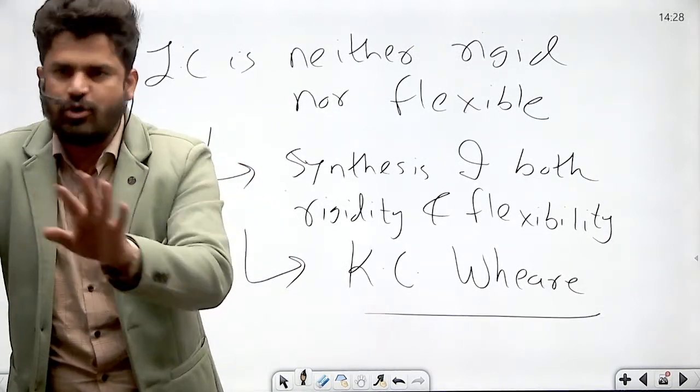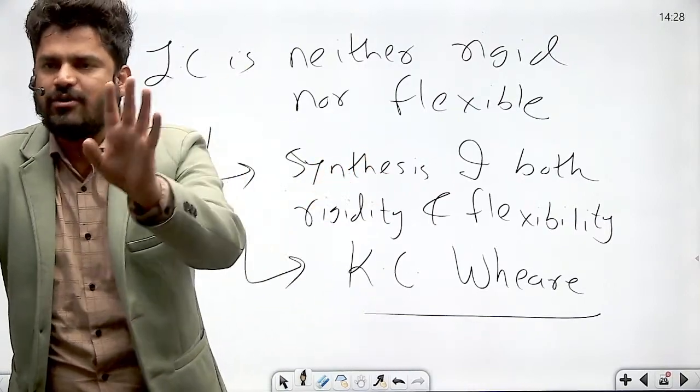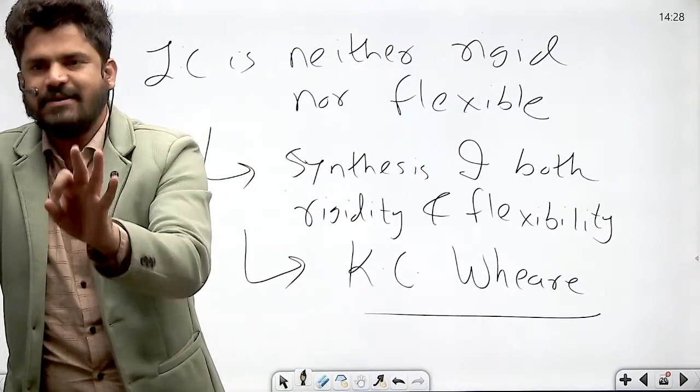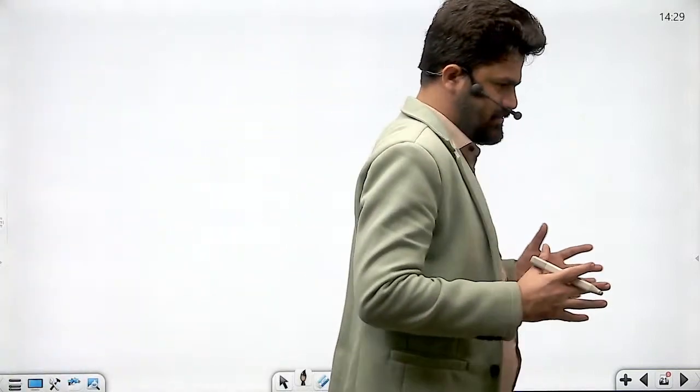Unlike the UK constitution, it is not too flexible. Unlike the US constitution, it is neither too rigid. It is a synthesis of both rigidity and flexibility. Now, how it is a synthesis of rigidity and flexibility, you will get to know after we discuss the process of amendment of the Indian constitution and types of majorities.